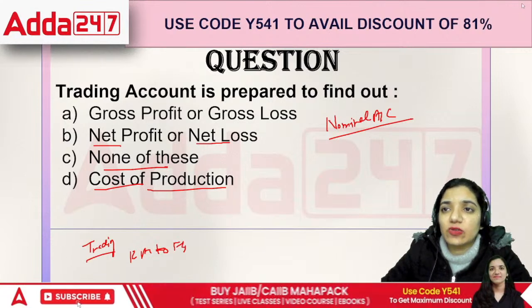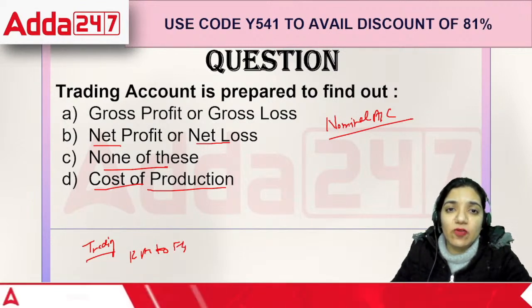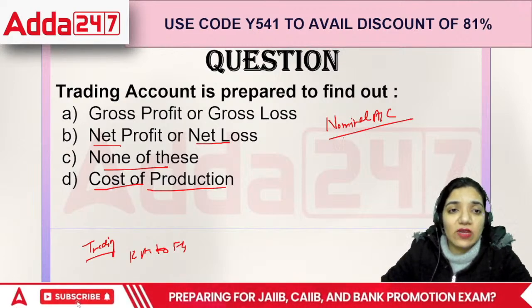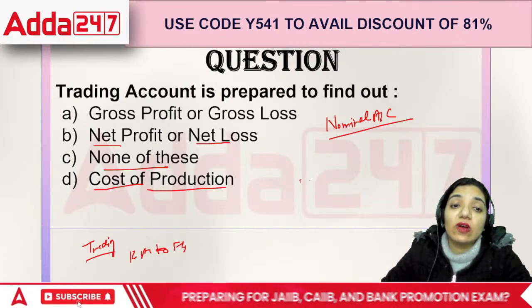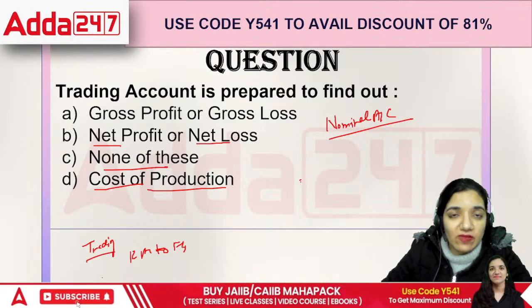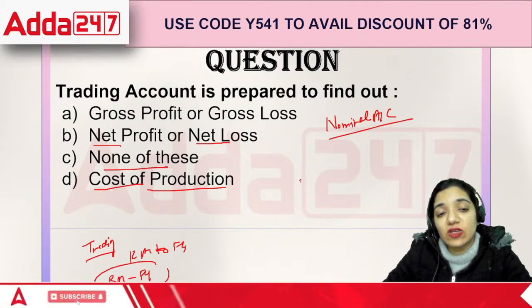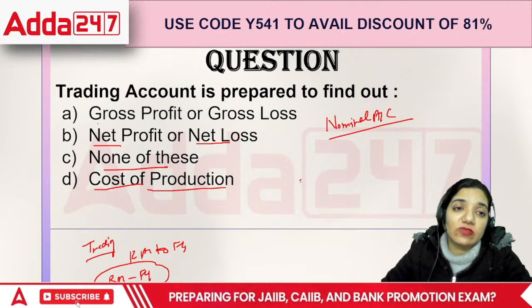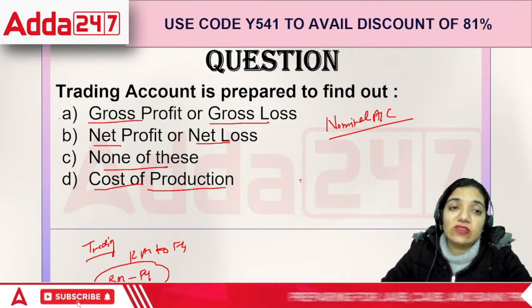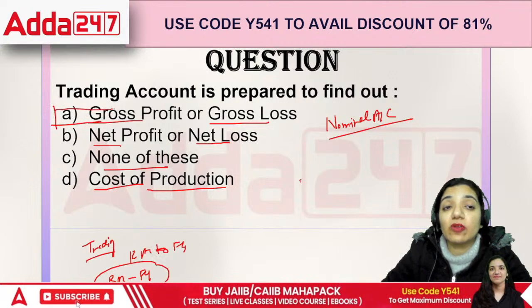So in this case, what a business exactly does is it looks at how they are going to earn the money. Number one, they manufacture the products and convert the raw material into finished goods. How do they convert it? That is from GP or GL. This is what they're going to face when they are producing.